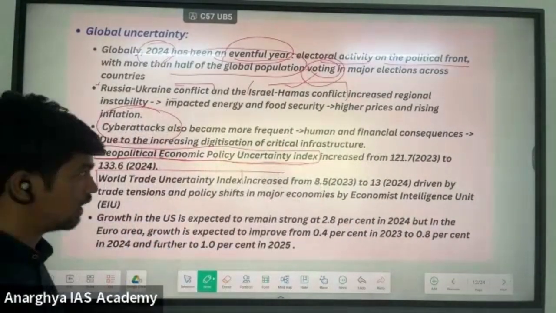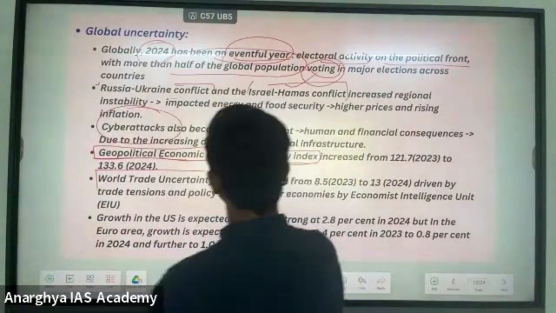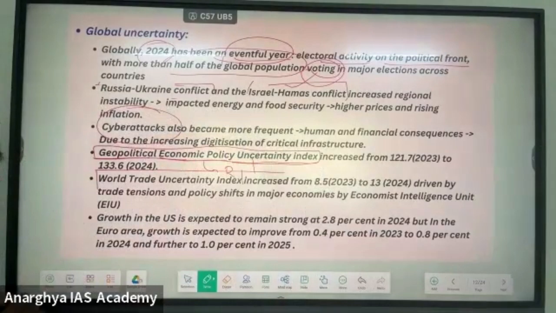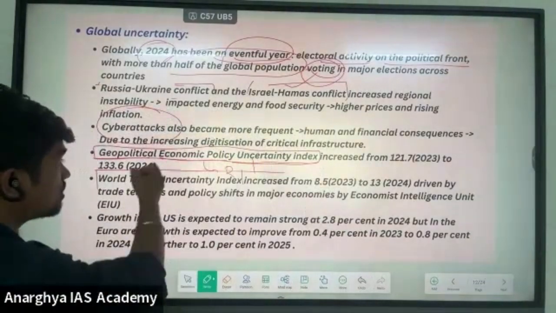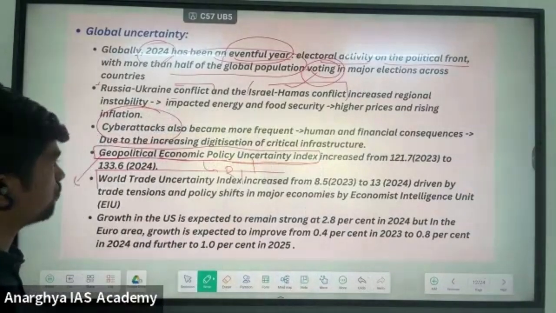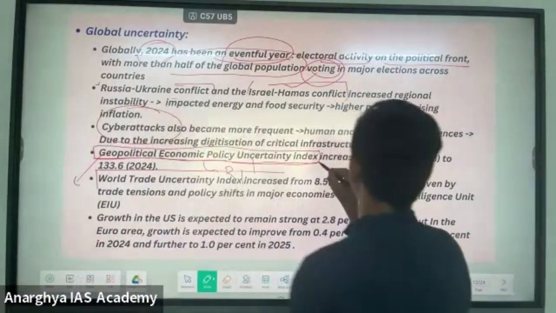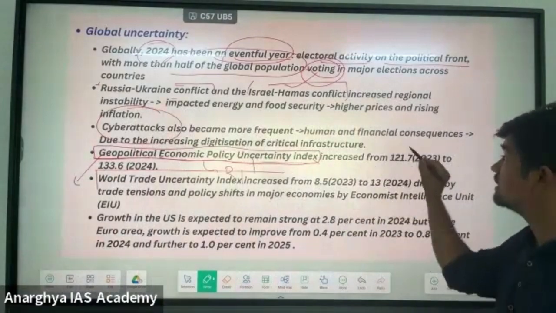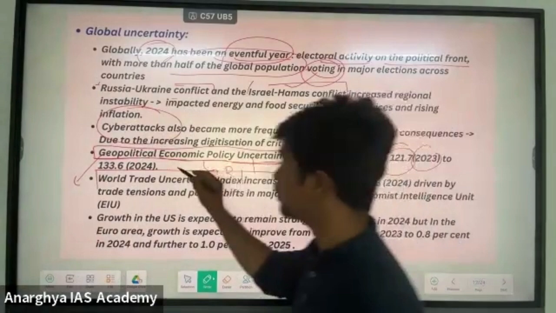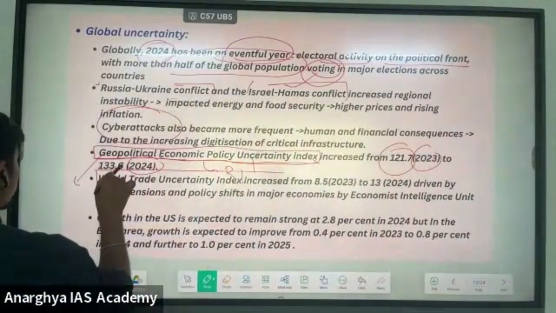The economic survey is saying that this is the work of many researchers. Please remember this: there is no single organization or institution working on this. It is an index from the research of many researchers, and the economic survey says it increased from 121.7 in 2020 to 133.6 in 2024.